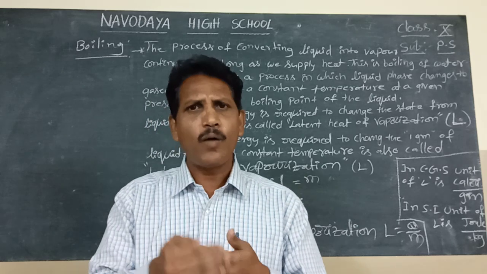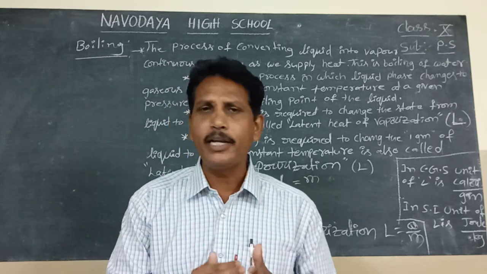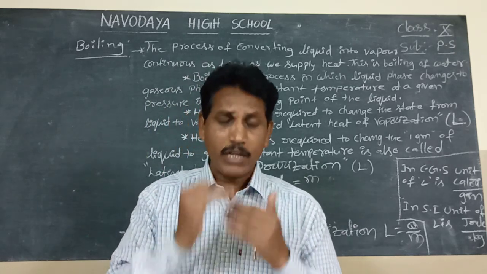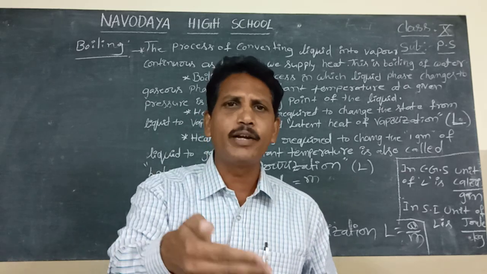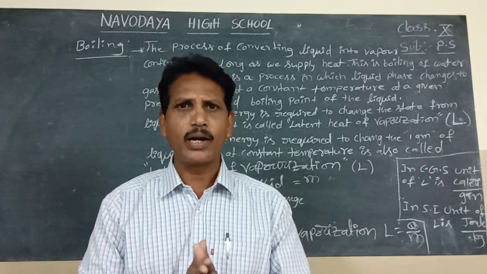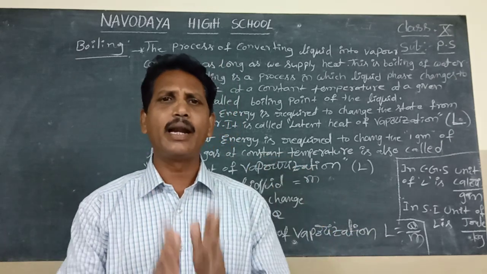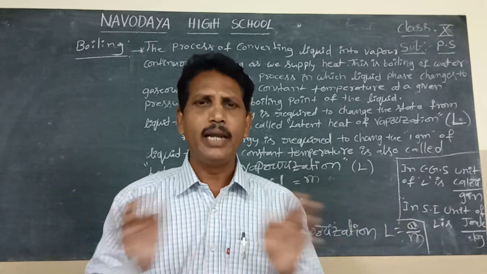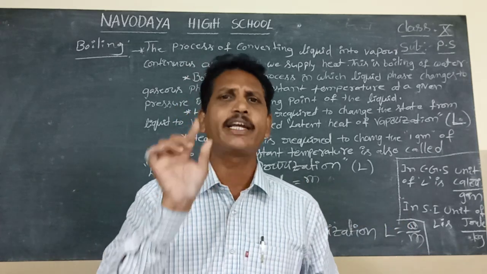The boiling point of water is 100 degrees Celsius. This boiling point changes from one liquid to another liquid, so it is a constant value for water. The boiling point of water is 100 degrees Celsius. Latent heat of vaporization is denoted by capital letter L.